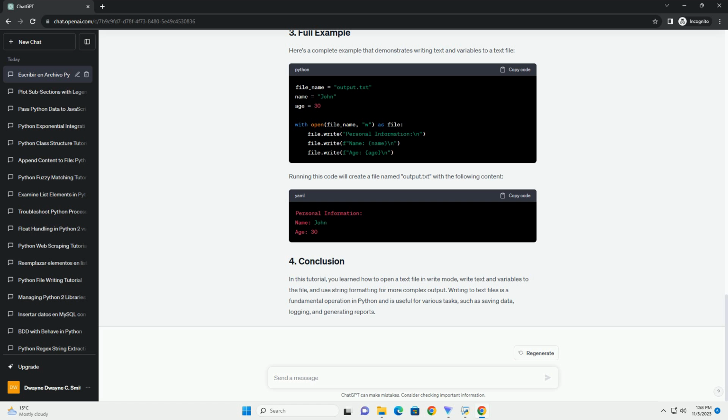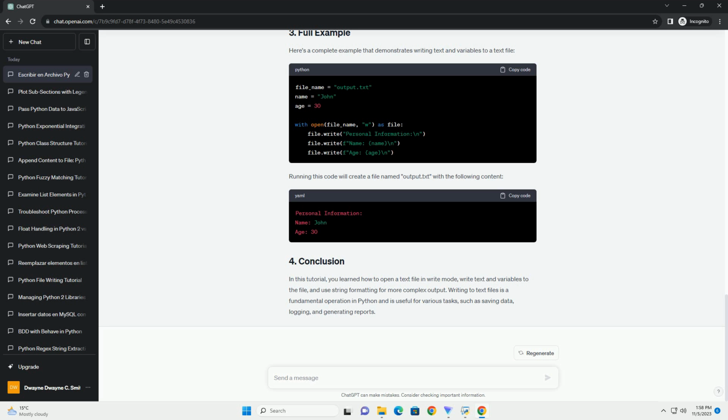There are a few methods to do this. To write text to the file, you can use the write method. For example, this will write the string hello, world, to the file, followed by a new line character, \n, to start a new line. You can write the values of variables to a file by converting them to strings and using the write method. In this example, the value of the name variable is converted to a string and then written to the file.